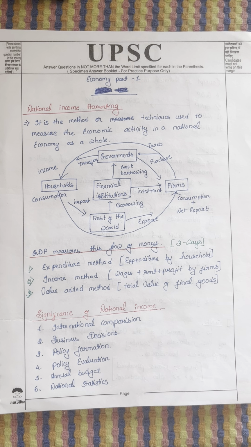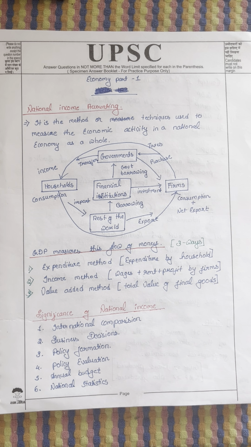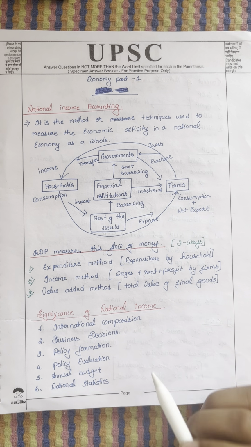For business decision, for example, there is some sector where GDP is growing, and some sector where GDP is not growing. For example, take the agriculture sector, GDP is not growing. Come to the manufacturing sector, GDP is growing. So the business person invests in the manufacturing sector rather than the agriculture sector, because I need my money to develop. So for this business decision, national income is needed.